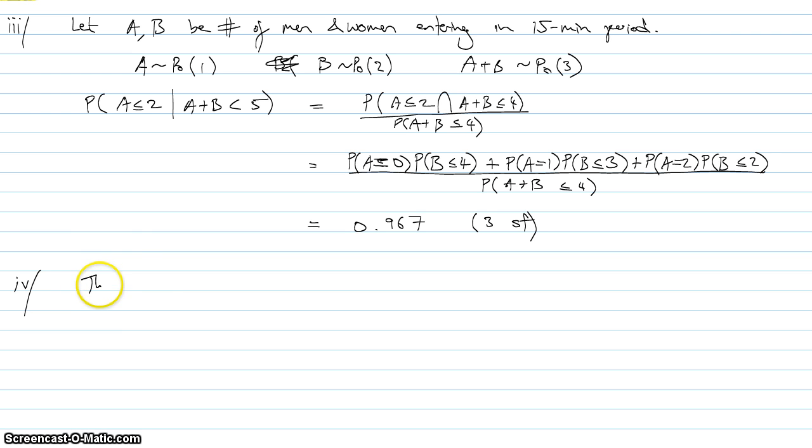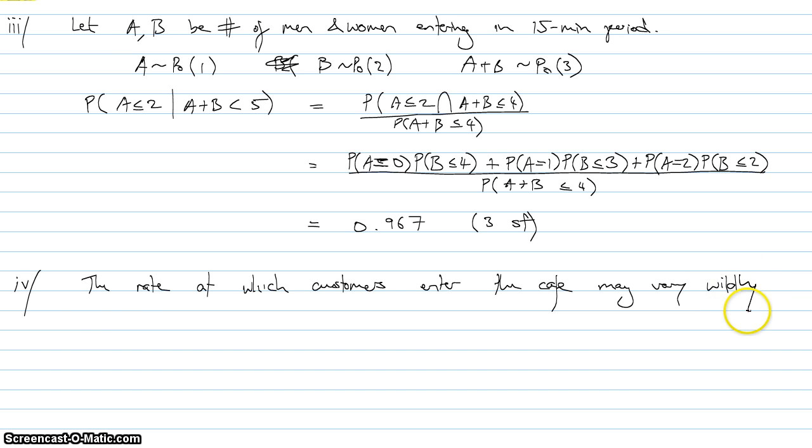So you can say the rate at which customers enter the cafe may vary or fluctuate wildly, e.g. more during lunch, fewer. Let's be a little bit facetious. Did they say what time this cafe is open? No, so maybe fewer after dark, or fewer after dinner, or something like that.